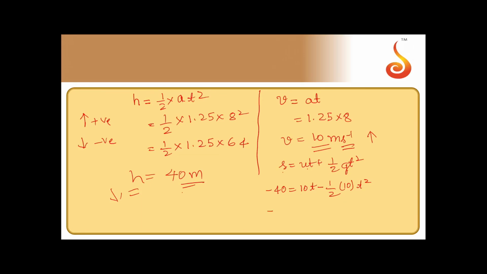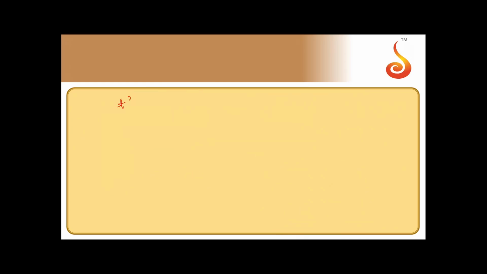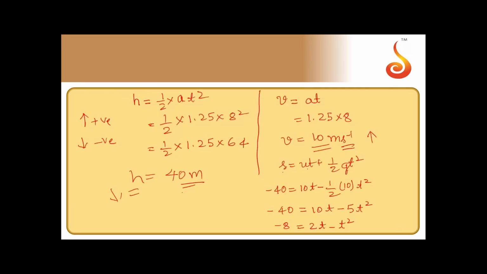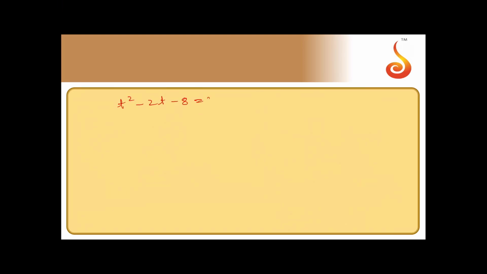So now you will get an equation. Minus 40 is equal to 10t minus 5t square. So divide through 5, you will get minus 8 equals 2t minus t square. So I will rewrite this. You will get t square minus 2t minus 8 is equal to 0. So if we solve this, we will get the value of t.